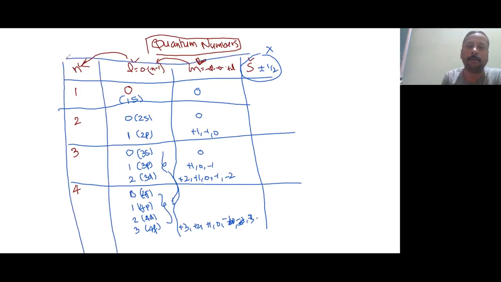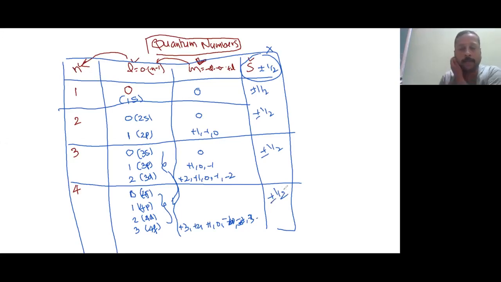Okay. Note this down. Spin quantum number is the best form of the quantum number, which is equal to plus or minus 1 by 2. Plus or minus what? 1 by 2. There are two independent quantum numbers. Which are those? Those are principal quantum number and spin quantum number. They are completely independent.